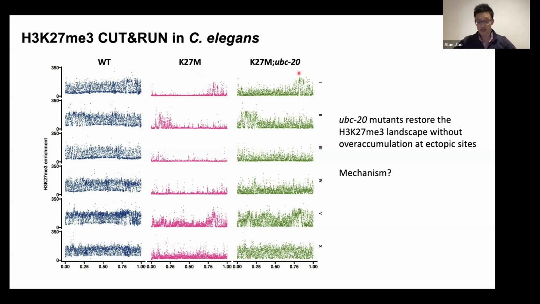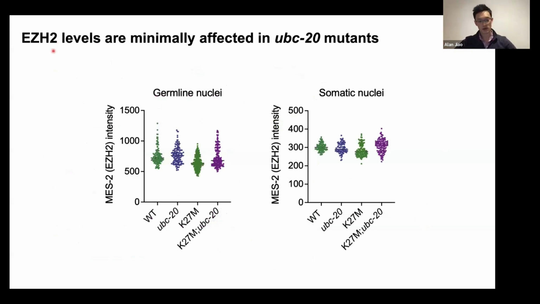What's UBC20 ubiquitinating? We thought that the 2 most straightforward guesses would be either PRC2 itself or the K27 mutant histone itself. And because UBC20 puts on the type of ubiquitin that leads to degradation, we looked at protein levels. But actually, when we got an endogenously GFP tagged EZH2 homolog in C. elegans, and we crossed it into our mutants, we really didn't see much of an effect on EZH2 protein levels in either the germline or the soma, regardless of UBC20 status.